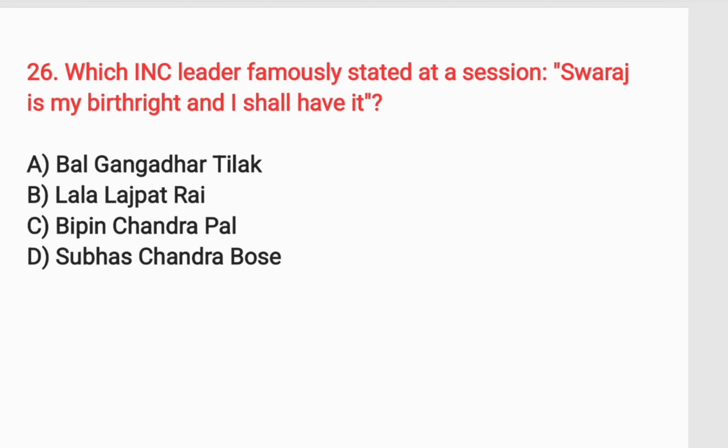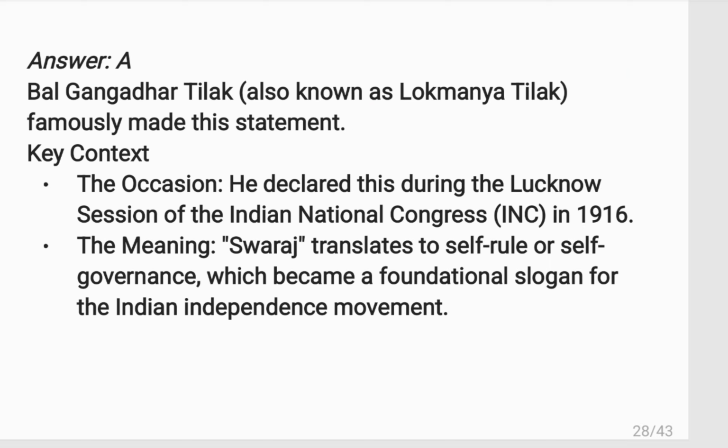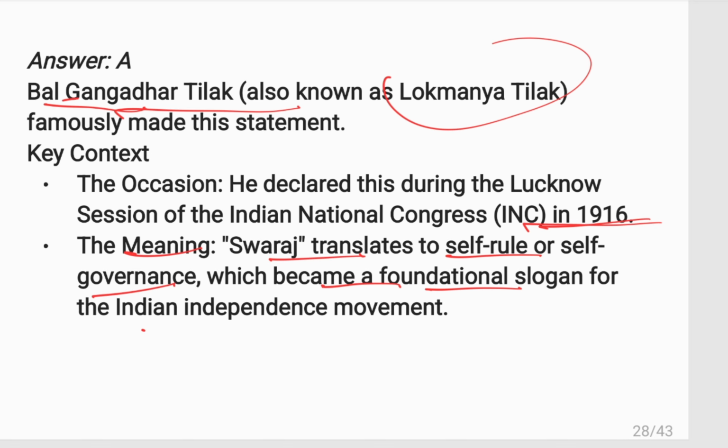Next question is, which INC leader famously stated at a session, Swaraj is my birthright and I shall have it? This was stated by B.G. Tilak in 1916. Swaraj translates to self-rule or self-governance, which became a foundational slogan for the Indian independence movement.